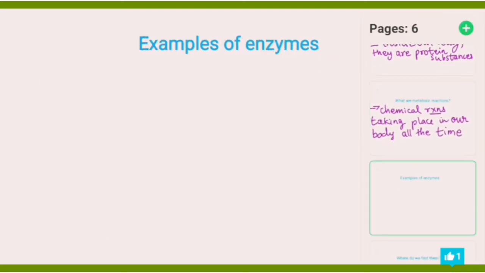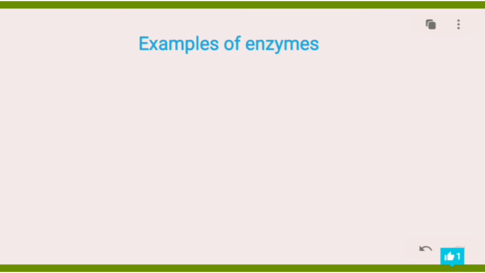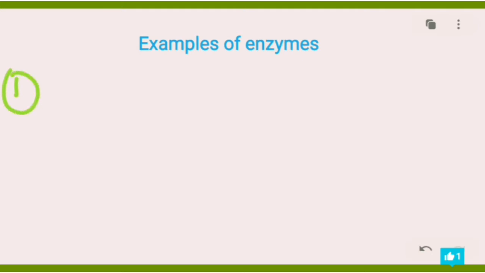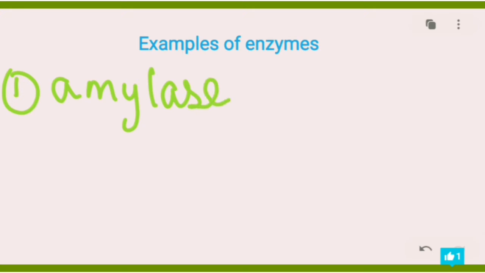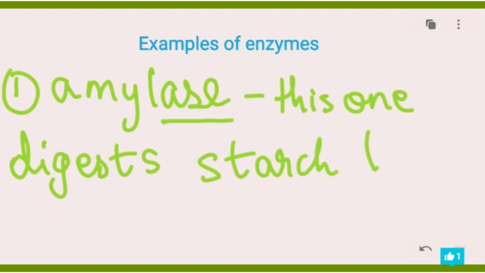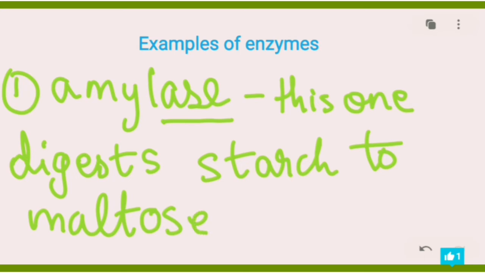Next, we're going to cover some examples of enzymes. Let's go for green. 1. We have an enzyme called amylase. Amylase, the ASE in the end. This one digests. Digest means breaking down. Digests starch to maltose, a simple sugar that's simpler than starch. I'm just going to write here: simple sugar.